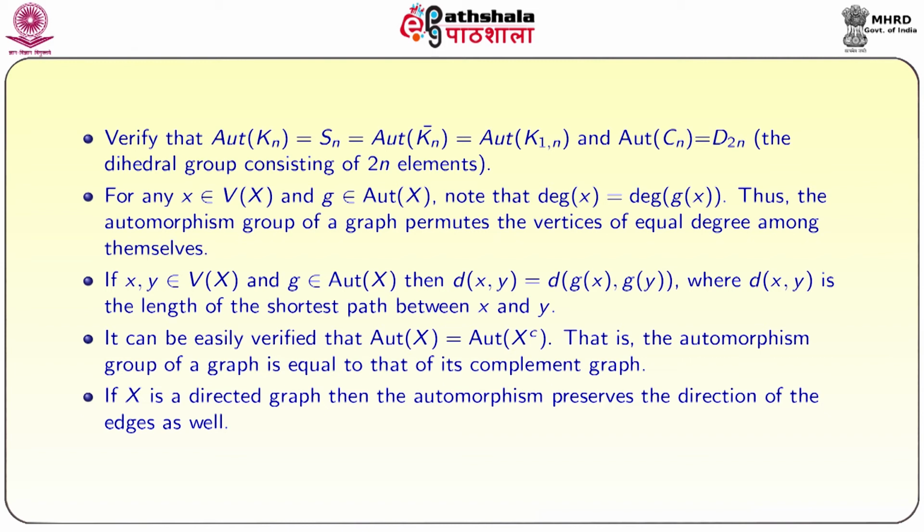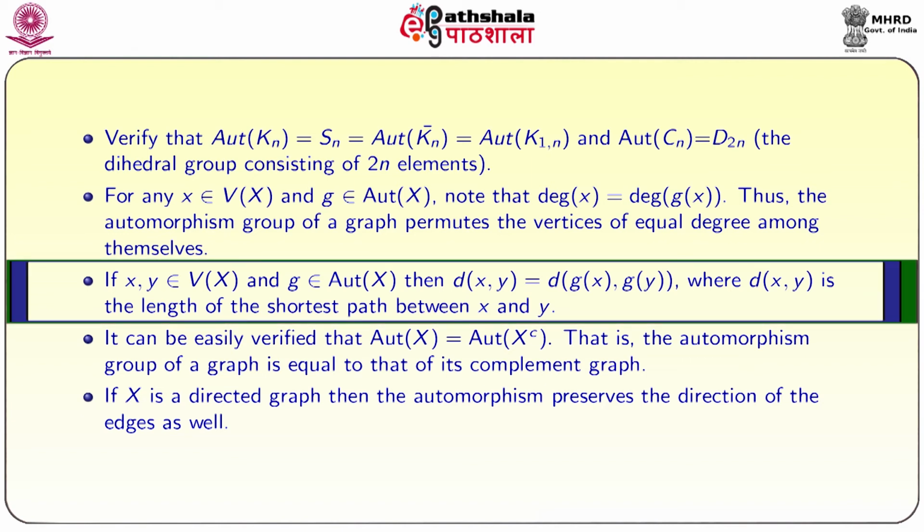It is easy to see that in the complete graph we cannot distinguish any vertex from any other vertex, all vertices are the same. Automorphism group of Cn is D2n, that is a dihedral group consisting of only 2n elements. For any vertex x of V and any automorphism g of X, it is easy to show as an exercise that degree of x equals degree of g of x. Thus, automorphism group of a graph permutes the vertices of equal degree among themselves.